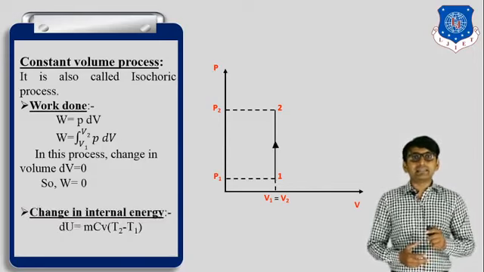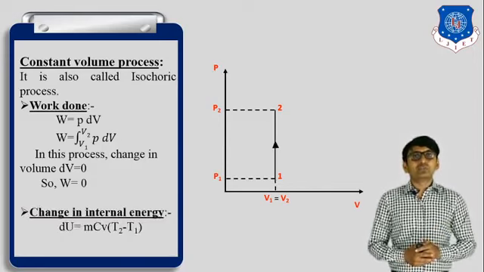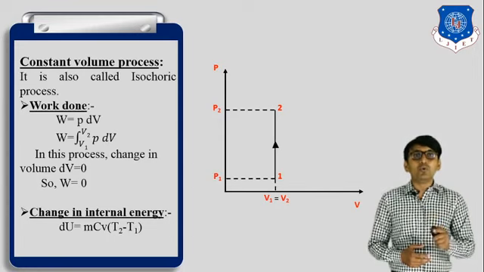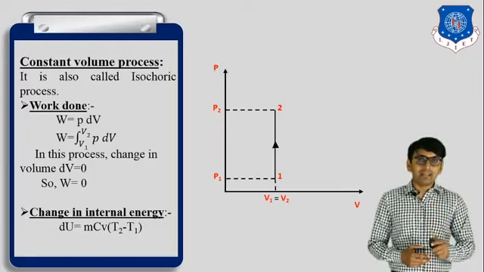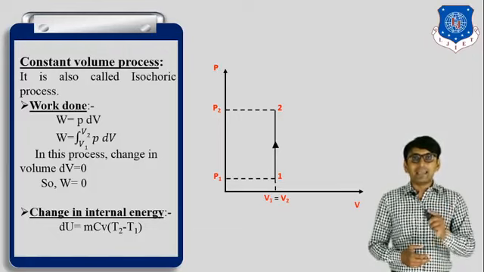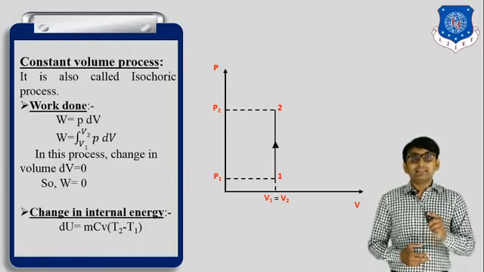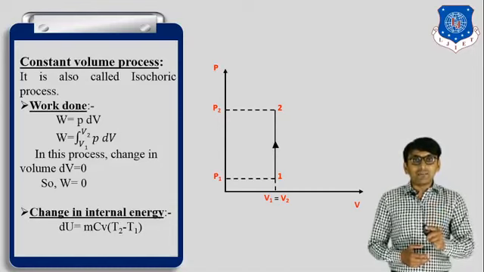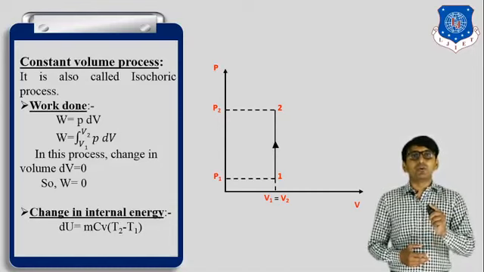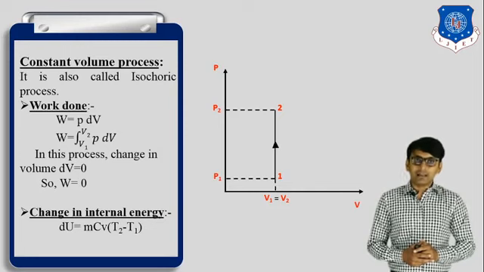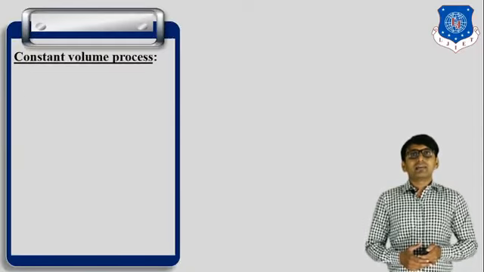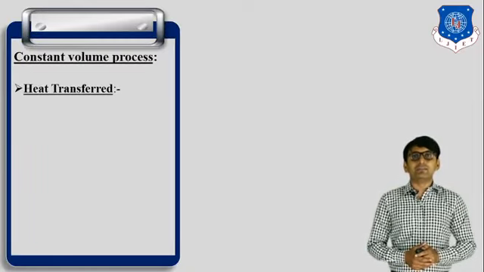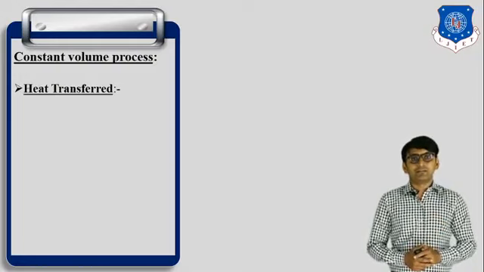Now second is change in internal energy. It is denoted by dU, and dU is equal to m Cv (T2 minus T1), where m is the mass of gas, Cv the specific heat at constant volume, T2 the final temperature, and T1 the initial temperature. Then third, heat transfer.